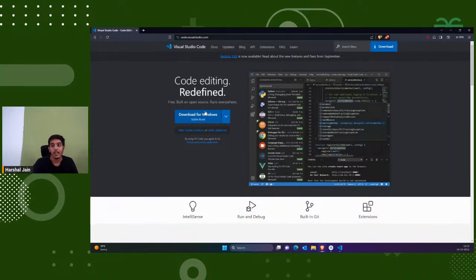Once you download it, you would get a setup. While installing the setup, just like a normal computer game, just press all the check boxes while you are installing. That's what we need, you just install it like a normal setup and check all the check boxes. That's it. Okay, so that's the first thing.